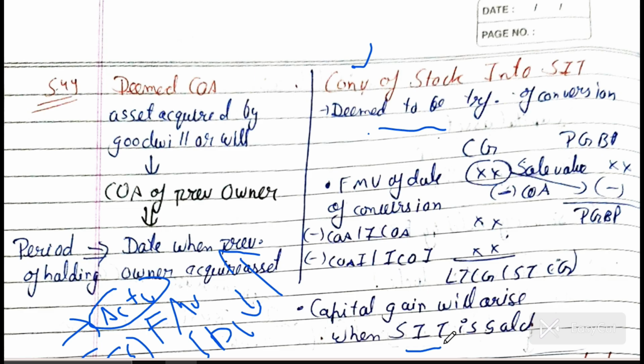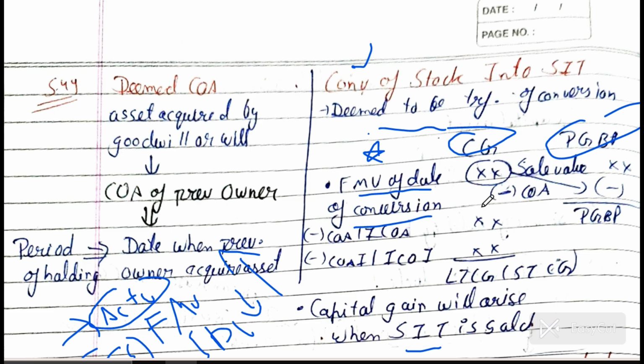There you have to make a proper timeline and think about when capital gain will arise. Capital gain will arise when the asset is sold. Without the asset being sold, how can you even think of paying capital gain just for the conversion? When you are getting the profit, then you pay some tax to the government. It is basic common understanding. Then how will you calculate? First you have to calculate capital gain, then you can easily calculate the PGBP income. First let us calculate capital gain. The fair market value on the date of conversion will be given in the question. What will be the fair market value on the date of conversion?